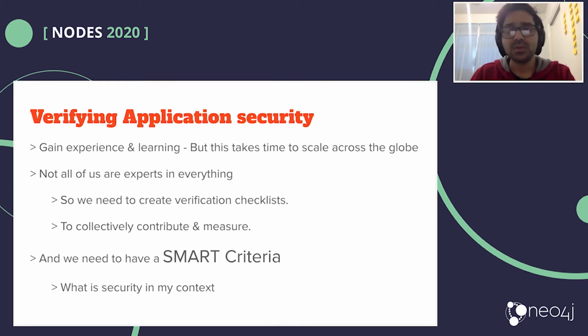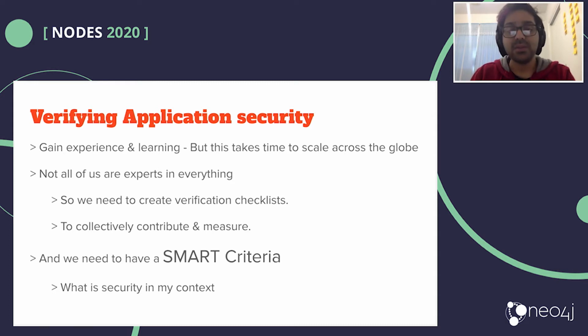So in order to verify if your application is secure or not, you need to establish some sort of smarter criteria. And it's not so easy to do this at an organization where, say, if it is a small startup like me, we might not have much time and luxury to sit down on application security. Rather, our focus might be on solving the main business problem, or generating some source of money for the company to sustain. So what one can do is create a verification checklist, and these checklists need to meet a certain criteria. These checklists need to be smart.